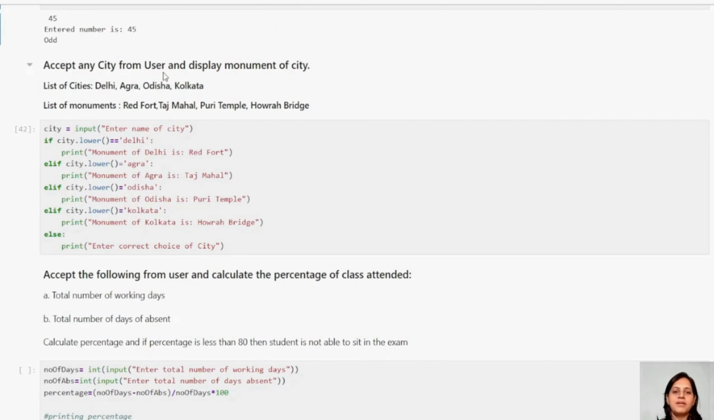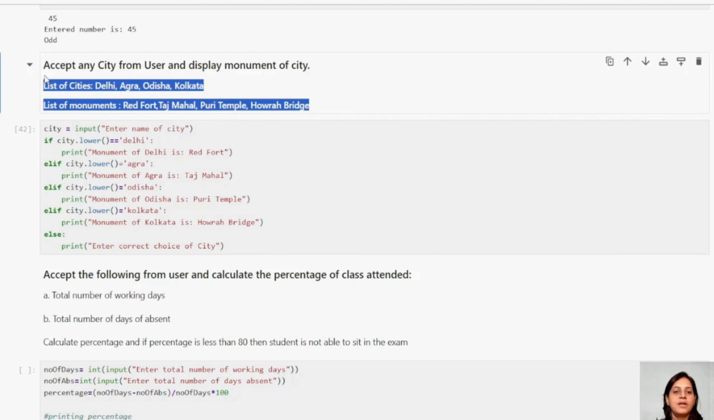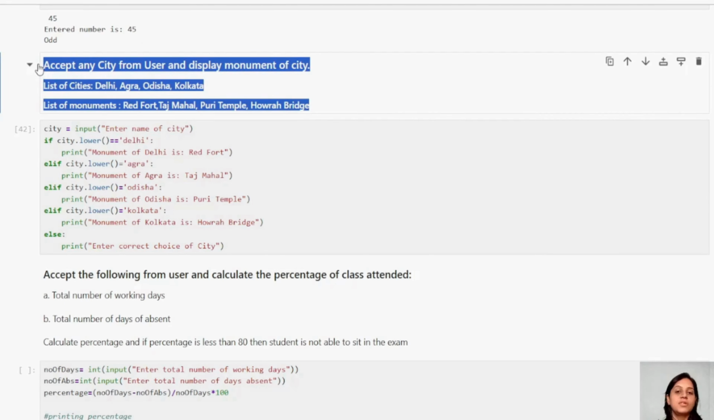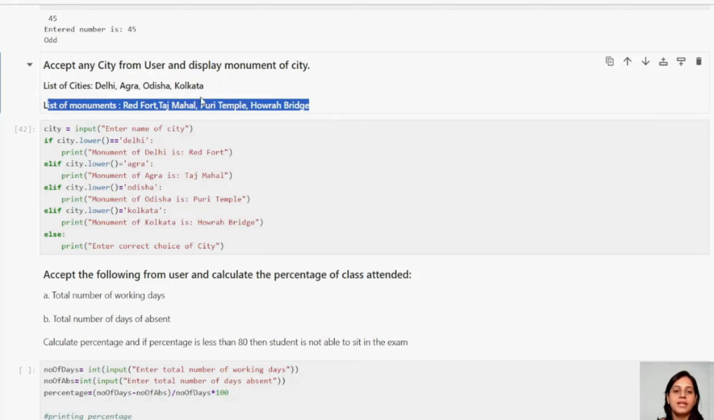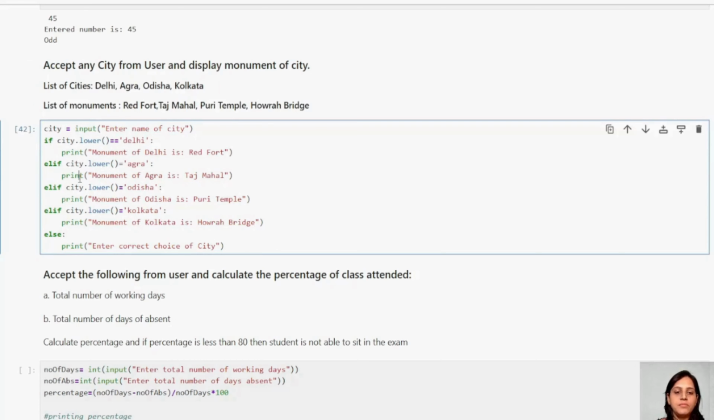This is a very peculiar example, guys. I just thought of keeping it here. Accept any city from the user and display the monument associated with that city. I have taken a list of cities: Delhi, Agra, Odisha, Kolkata. There is a list of monuments associated with them: Red Fort, Taj Mahal, Puri Temple, Howrah Bridge. Now I have taken an input city.